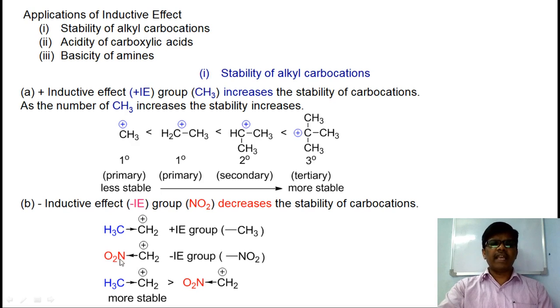Nitro group is a negative inductive affecting group; the carbon already lacks electrons, but it takes the electron pool toward itself, where it is unstable. That is why ethyl carbocation is more stable when compared to nitromethyl carbocation.